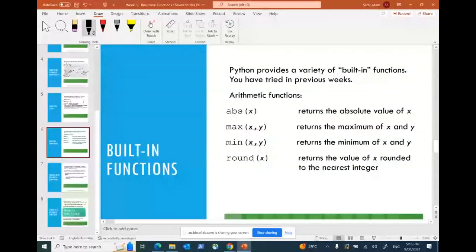A couple more: absolute value, maximum, minimum, rounding. By the name itself, you can understand what these functions are doing. Either it is taking the absolute value, the maximum value of the two numbers, the minimum value of the two numbers, or it is rounding the number. Suppose it is 10.67, it will give 11, right? That is rounding of that particular number. Anyway, these are all built-in functions that we know.